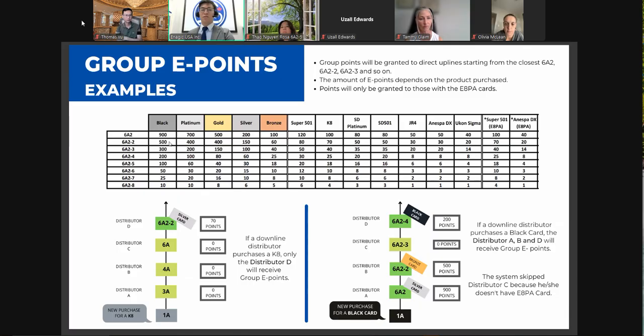So the nice part about group E points, it doesn't matter what card type you have. You're going to be getting the same amount of E points even if you're a bronze card holder or black card holder, just by the product that's purchased in your downlines. So that's the nice part about group points. If you're a 62 and above, and if you have an EAPA card, you're going to be collecting a lot of group E points.